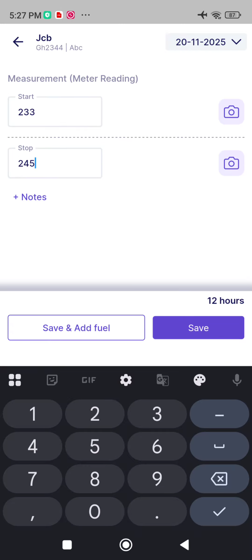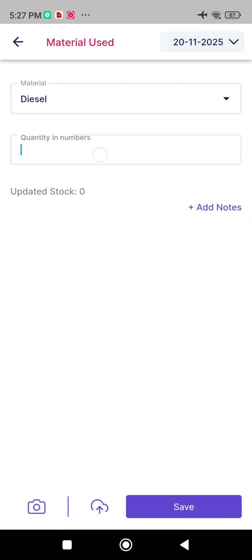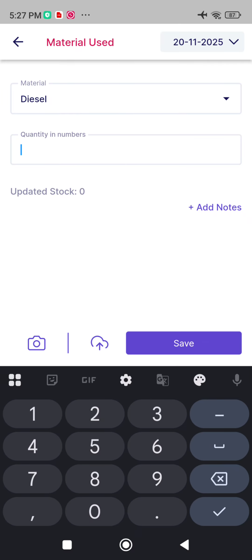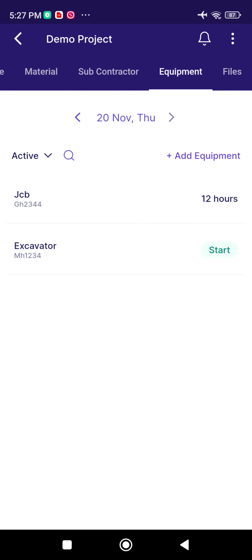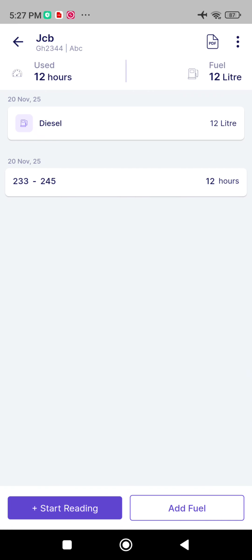I am selecting save and add fuel. Now you can record the diesel 12 liters and click on save. Now you can open and see how much it has been used and how much diesel it has consumed.